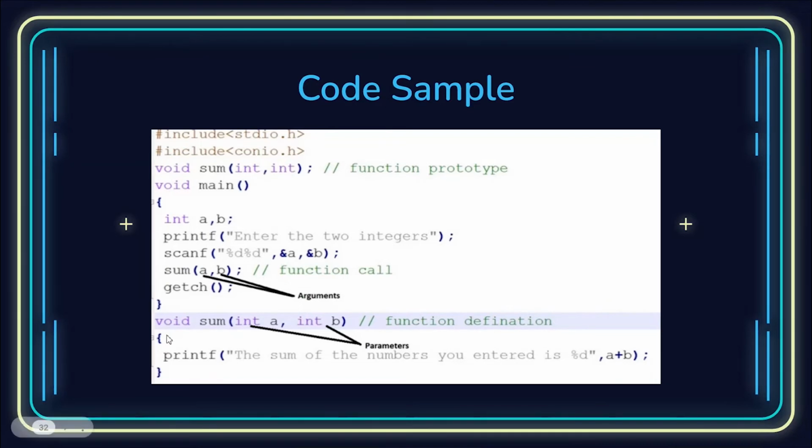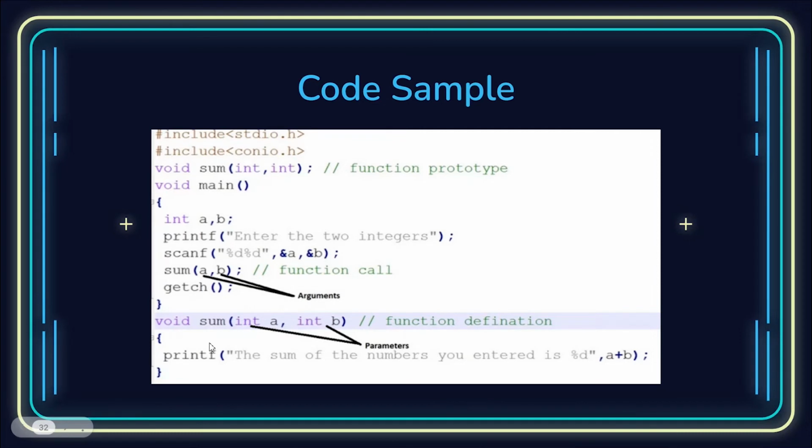So now let us look into what that sum function will be doing. Here we are actually defining the sum function. The sum function has two parameters, int a and int b. As you can see, these are the parameters, and when inside the main function we are saying a and b, then these are the arguments.